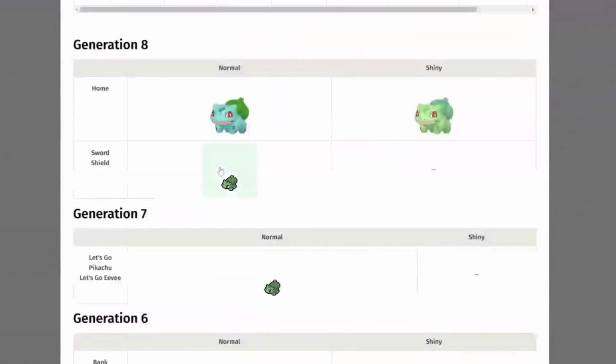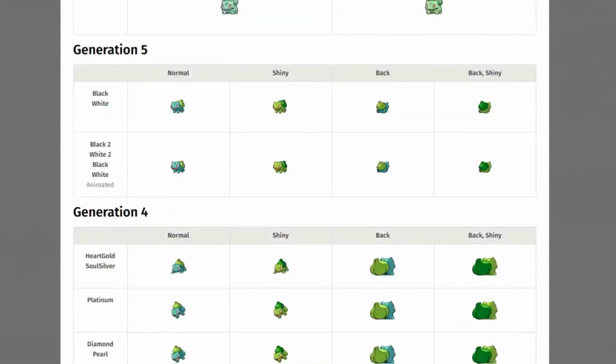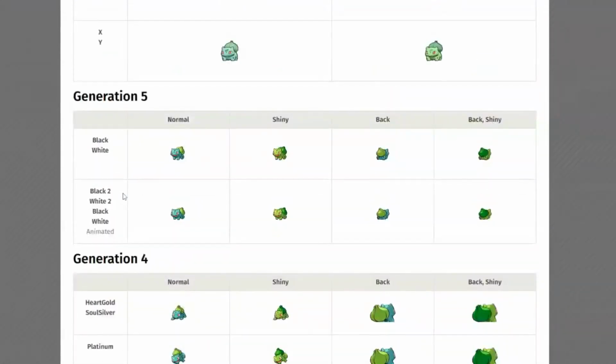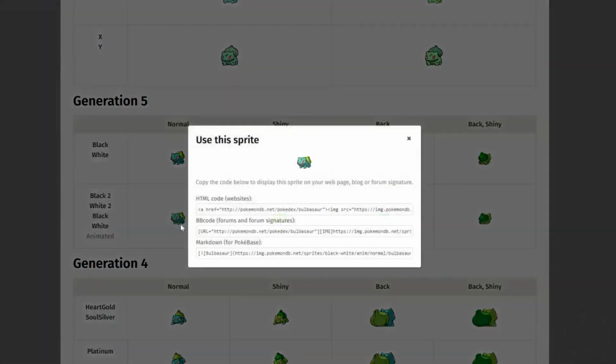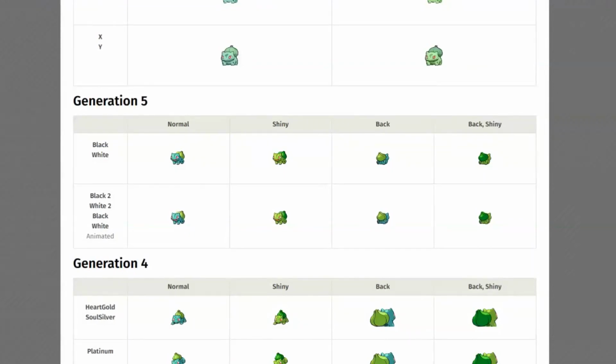After we click on them, some of them are animated. So if you want to animate yours, make them do some cool little animations. When you scroll down, find one of the versions of the Pokemon that is animated. So here for Bulbasaur, it's under the Generation 5 tab. All you need to do is right click and click Save Image As. Okay, and then I will download the Bulbasaur GIF.